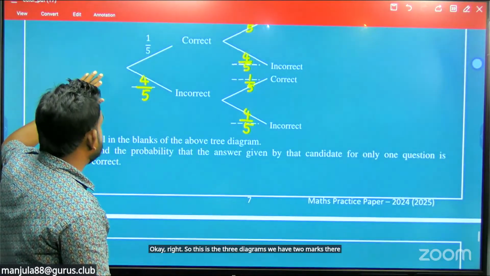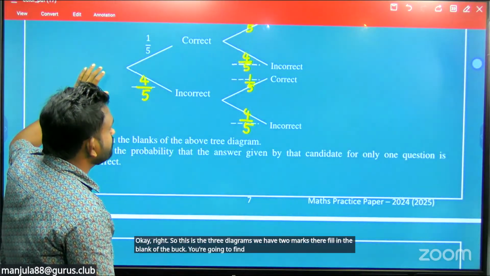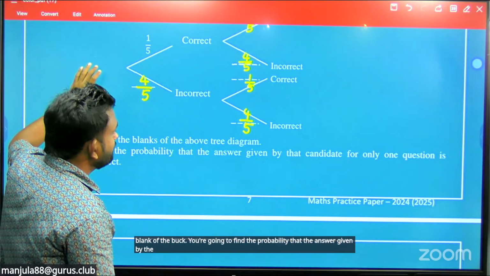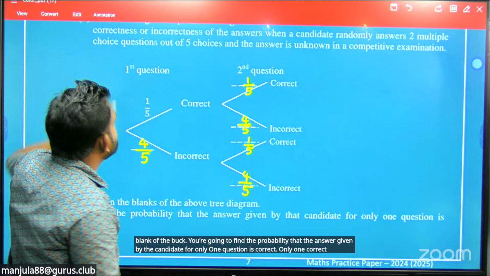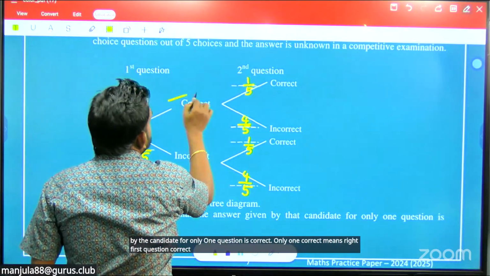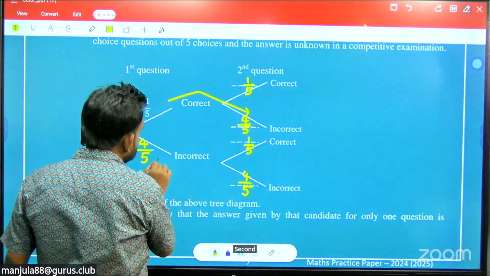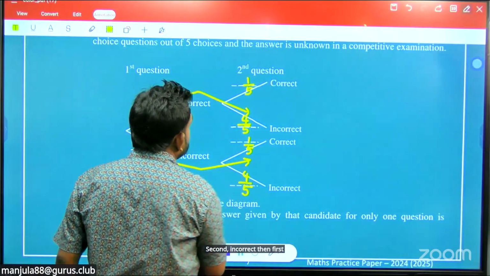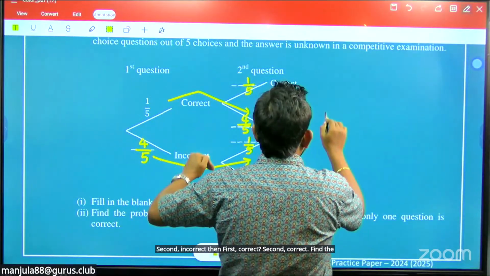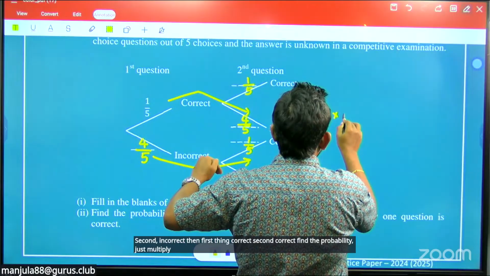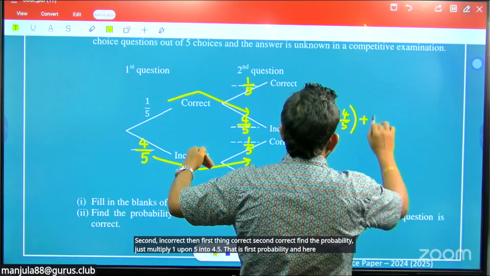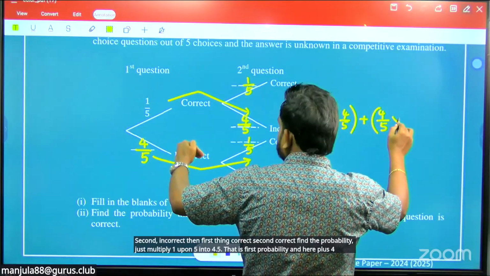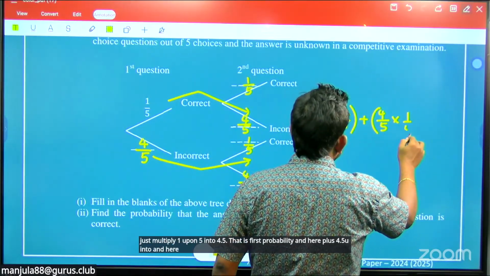Fill in the blanks of the tree diagram. Find the probability that the answer given by the candidate for only one question is correct. Only one correct means first question correct, second incorrect, then first incorrect, second correct. Find the probability. Just multiply 1 upon 5 into 4 upon 5. That is the first probability. And here plus 4 upon 5 into 1 upon 5.